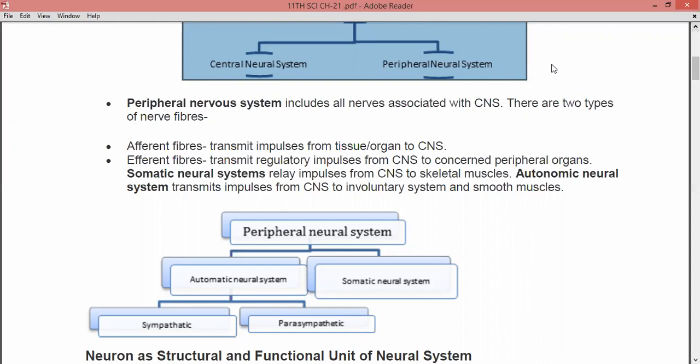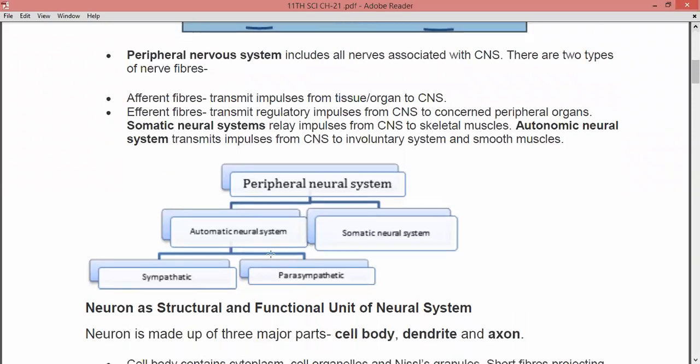Your body is controlling these with the help of the CNS, that is the central nervous system, right? So the autonomic neural system transmits the nerve impulses from the CNS, that is from the brain, to different involuntary systems, that is those systems which are not in your control, right? Along with the involuntary systems, it also passes the impulses to smooth muscles, right? So with the help of the CNS, or we can say the controlling of the brain, different kinds of involuntary movements are also being controlled, right?